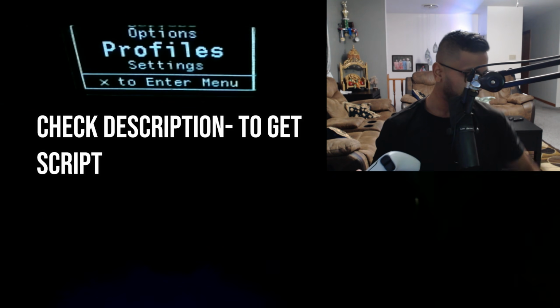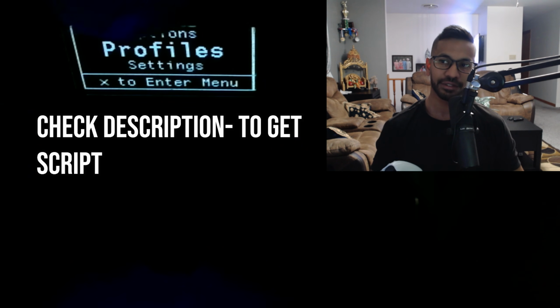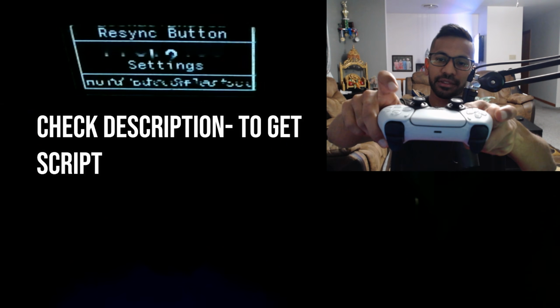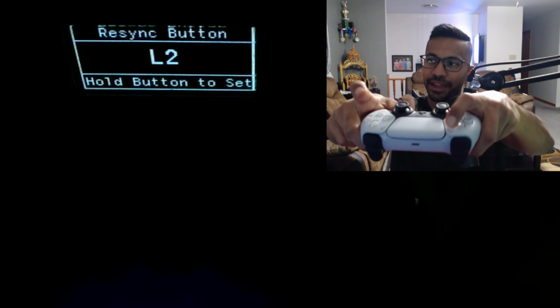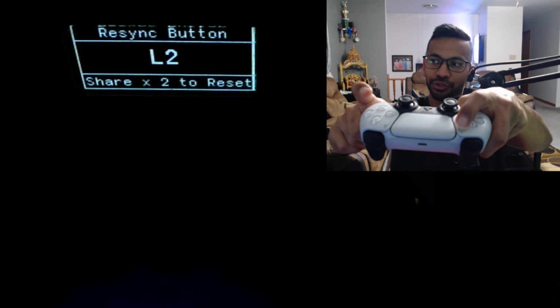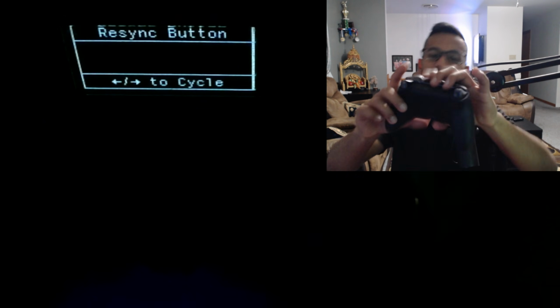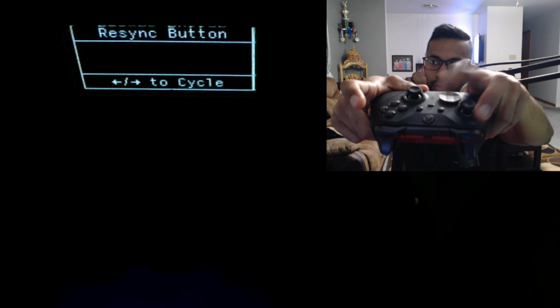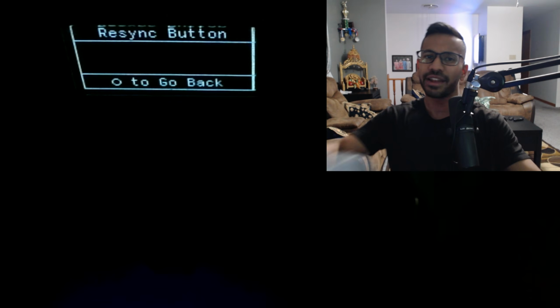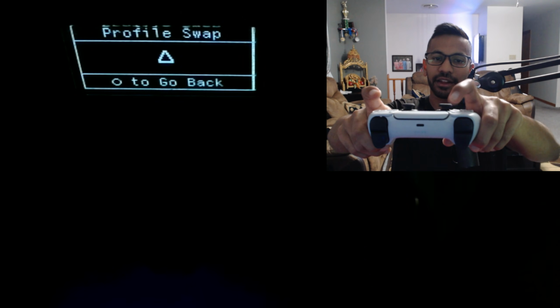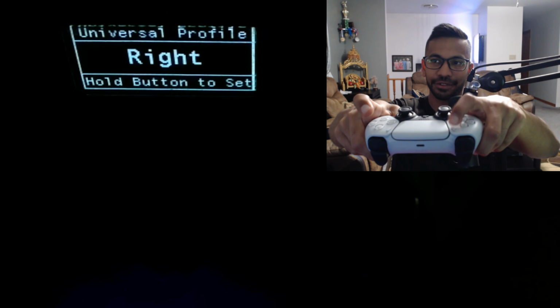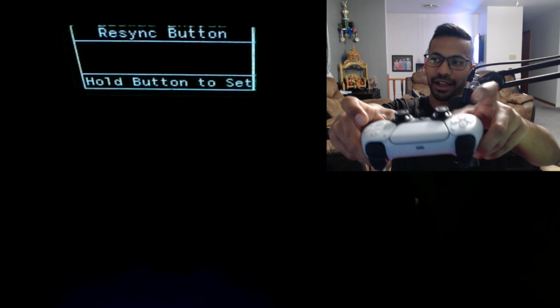Then you want to go down here where it says profiles. You guys can see it. Make sure we go ahead and press X on this. And if you wanted to get rid of any buttons that you've set up, all you do is double tap the share button, okay? If you have the Xbox controller, all you do is double tap the 2 little squares button here, all right? So right now I'm just going to get rid of everything that I did set up and I'll explain exactly how to set it up, all right? So there we go. I got rid of everything.